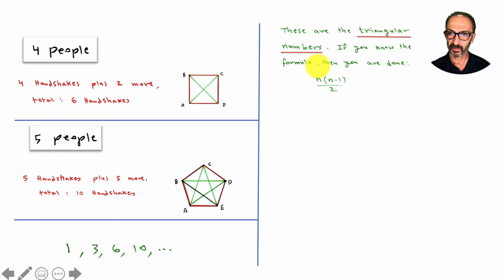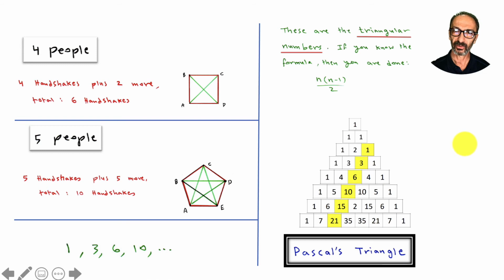Those are triangular numbers. What's interesting is they are listed also in Pascal's triangle, as you could see. These are the triangular numbers. Good to know, right? I don't have to list them here for you as Pascal's triangle, but I just want to show you how math is connected. So these are the triangular numbers. Now, let me give you more detail about the problem.